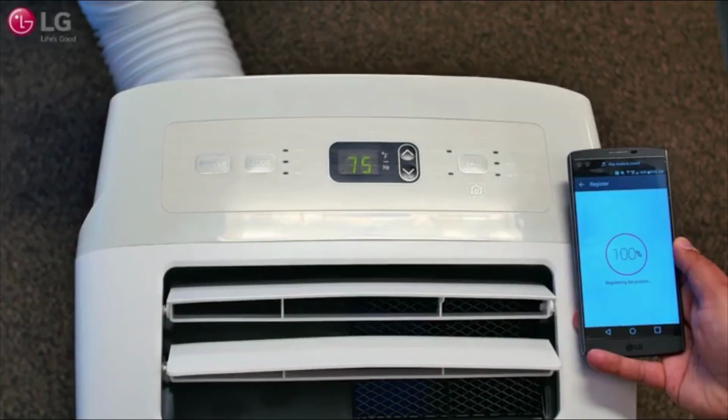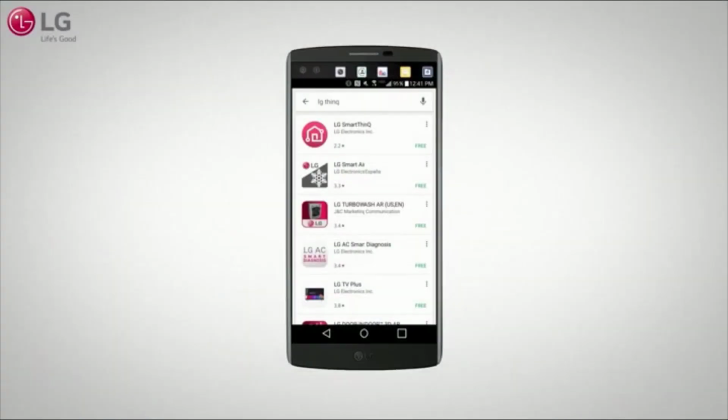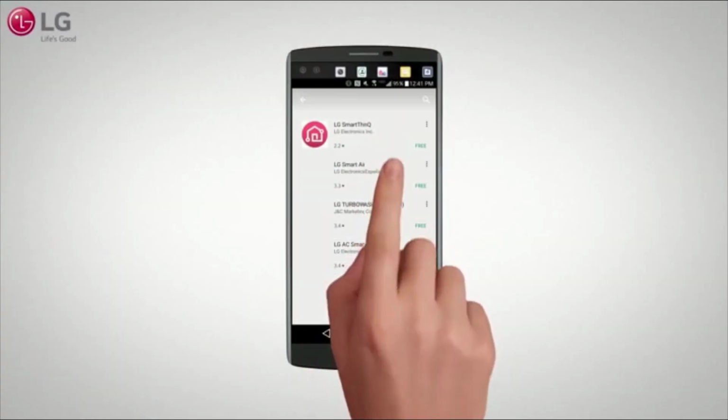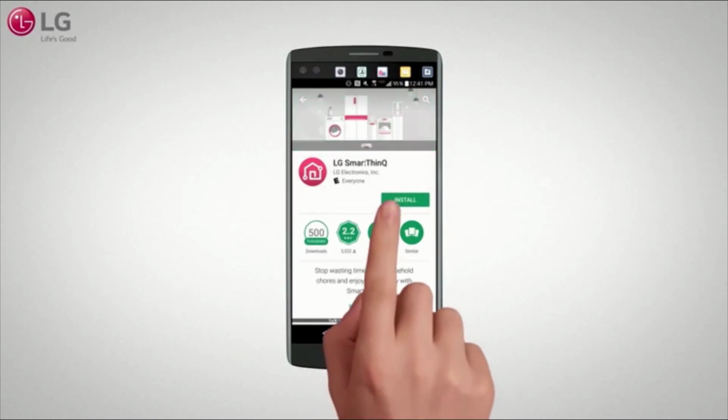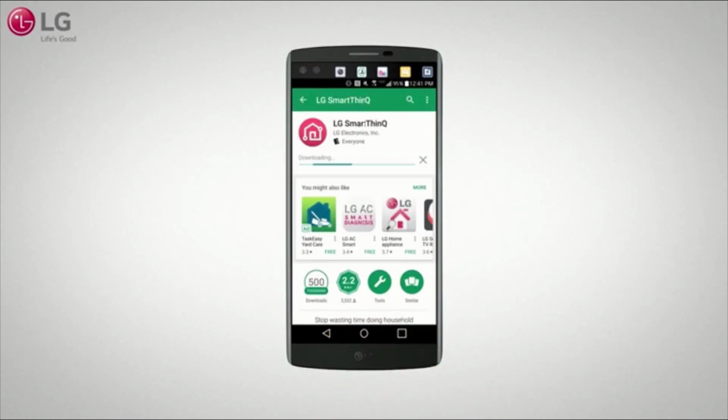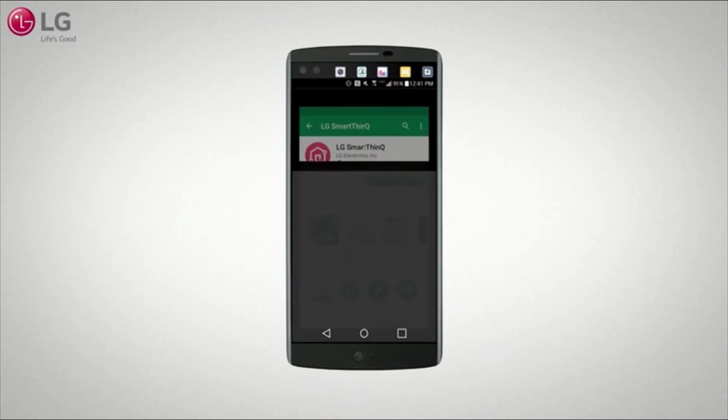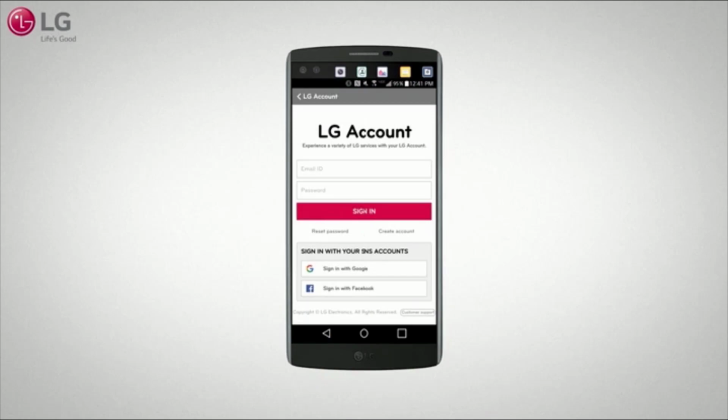Use the convenient smart features on your LG portable air conditioner connected to your smartphone. Search for the LG SmartThinQ application from the Google Play Store or Apple App Store on your smartphone. Follow instructions to download and install the LG application. Run the LG application and create an account and sign in.